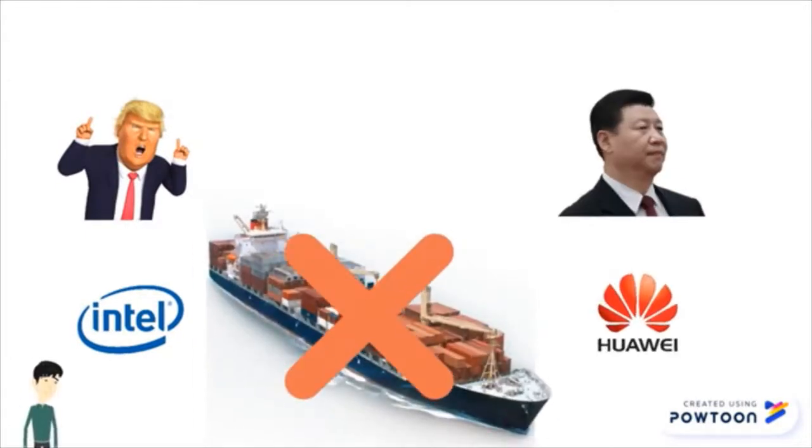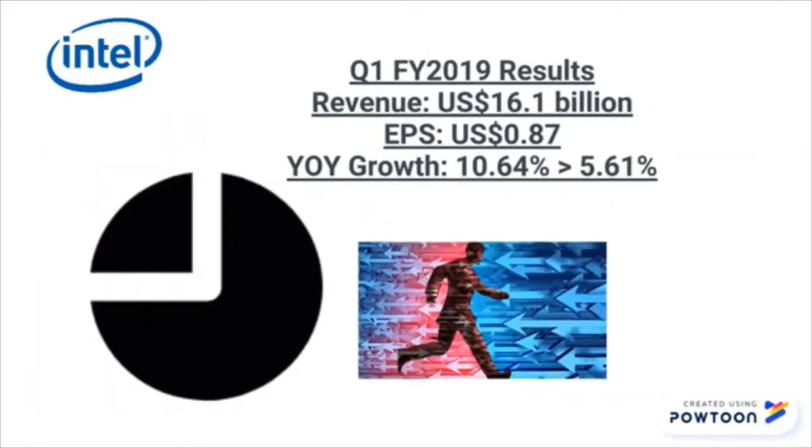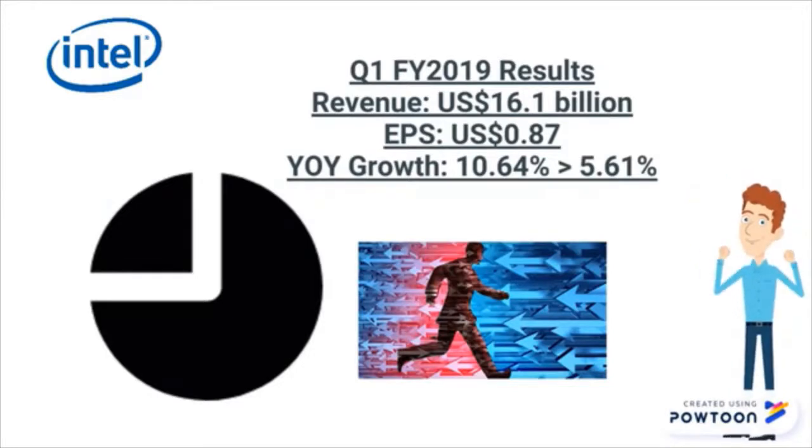In May 2019, Intel complied with the US administration to stop electronic exports to Huawei. Although that news has hurt Intel's growth, its year-on-year actually performed better than the industry by almost double. This is a good time to buy into an undervalued stock.